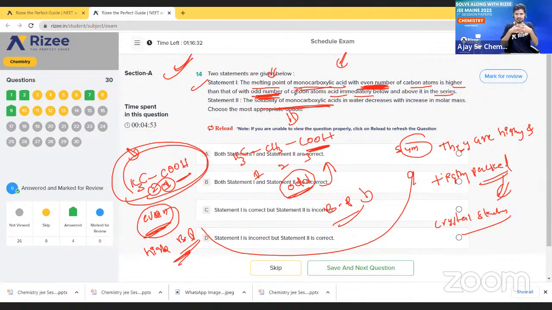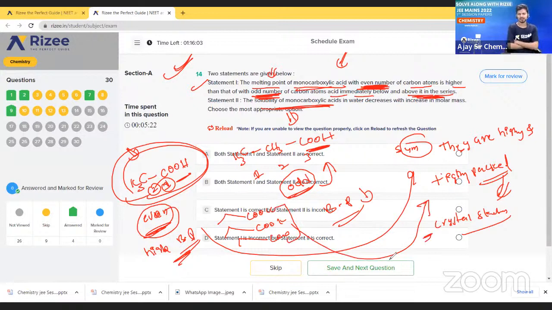Okay, and these tightly packed structures, what are these having? Tightly packed crystal structures. That means strong bond is present in between the two. See here, they mentioned another point, two series. We can take another series. This is one series and this is another series, COOH. So they are having tightly packed crystal structure.